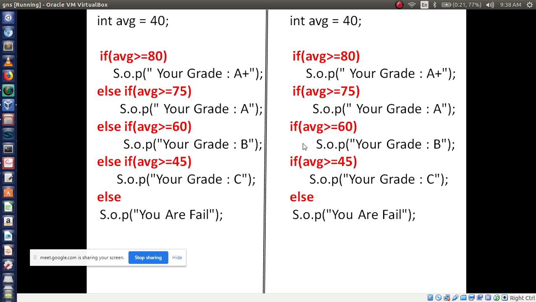Both will execute. See, if average is greater than or equal to 80, the if condition is true, so execute this; or else check the next condition. If this condition is true, then execute this. So among these two codes, which is the best code? The else if ladder. Both will give output, no problem, but as a good programmer we have to use code like this, the else if ladder. Is that clear? Did you understand the meaning?